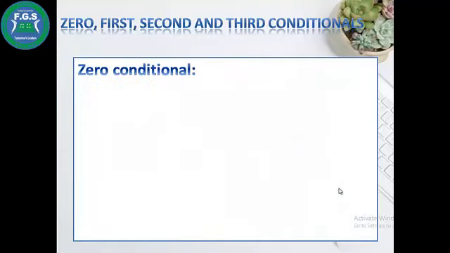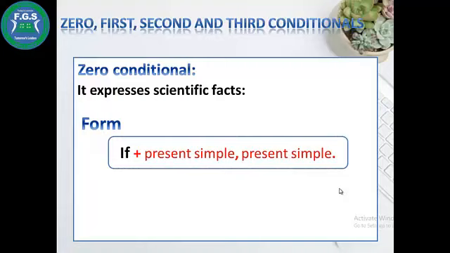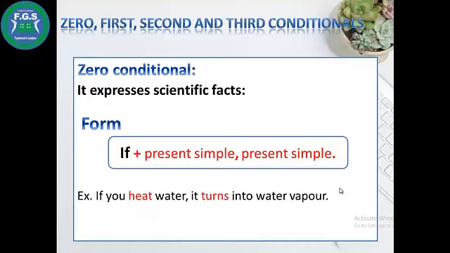Number 1, zero conditional. It expresses scientific facts. We form it with if plus present simple, then present simple. For example, if you heat water, it turns into water vapor. If you put ice in the sun, it melts. It expresses scientific facts.